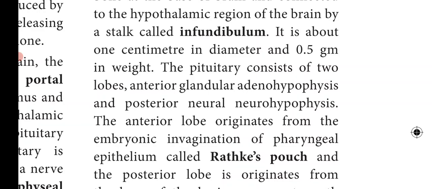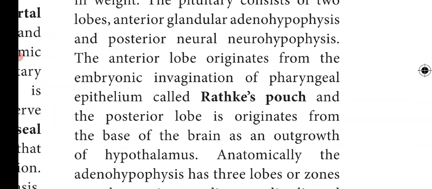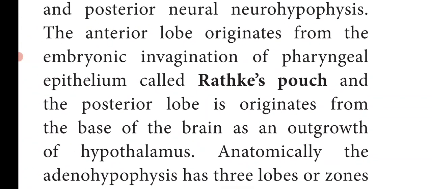The anterior lobe originates from the embryonic invagination of the pharyngeal epithelium called Rathke's pouch, and the posterior lobe originates from the base of the brain as an outgrowth of the hypothalamus. So, the pituitary gland consists of two lobes, the anterior lobe or adenohypophysis and the posterior lobe or neurohypophysis.